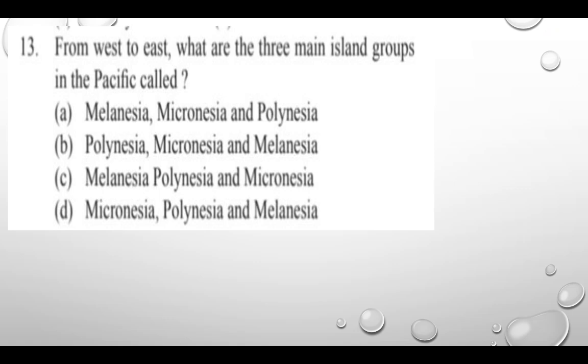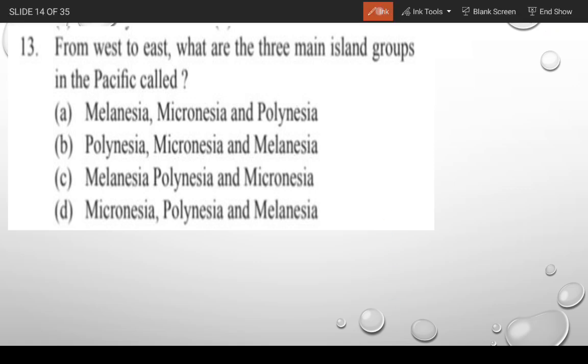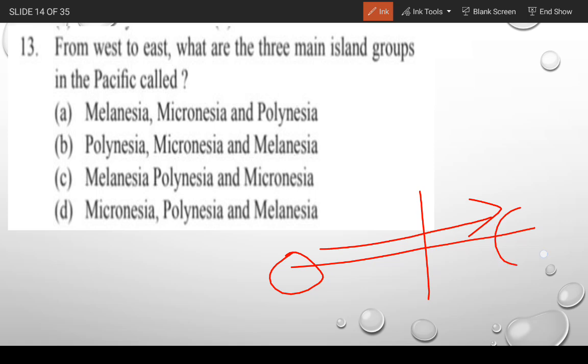If you know this, then when we are moving from west to east, can you tell me the names in order? The first option is Melanesia, Micronesia and Polynesia.